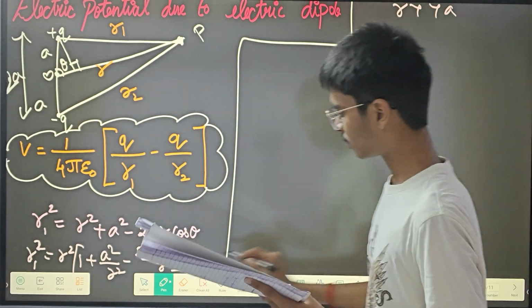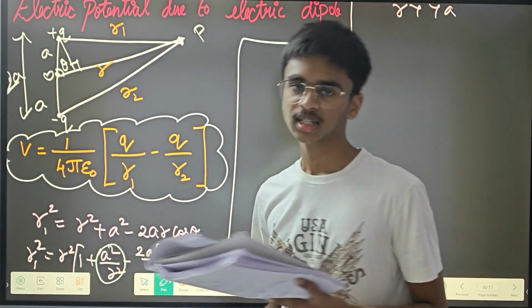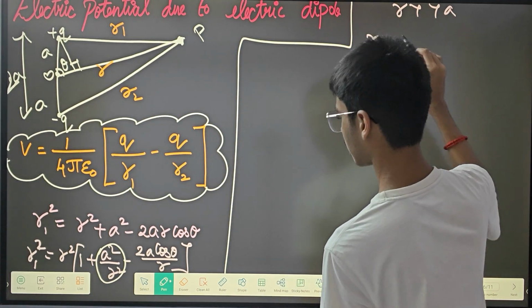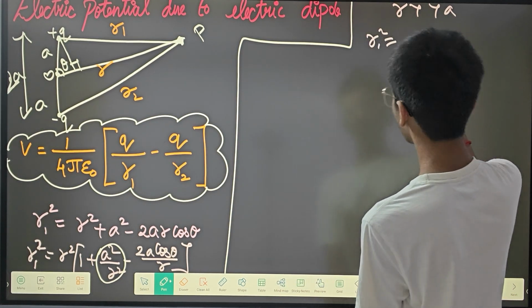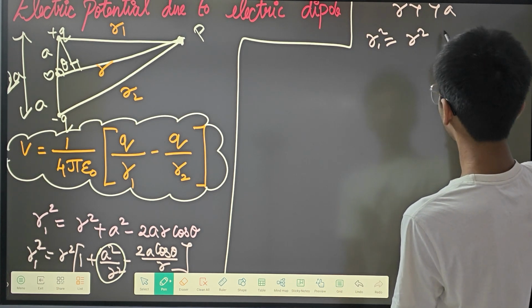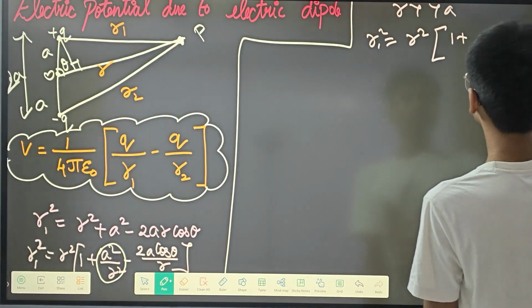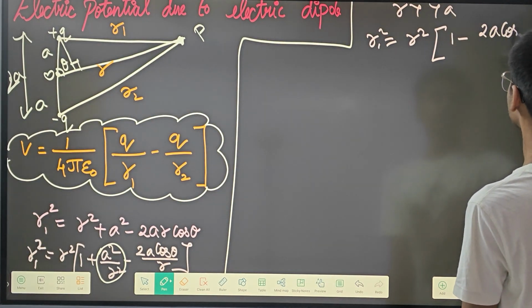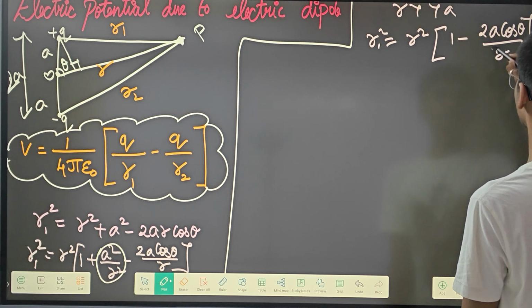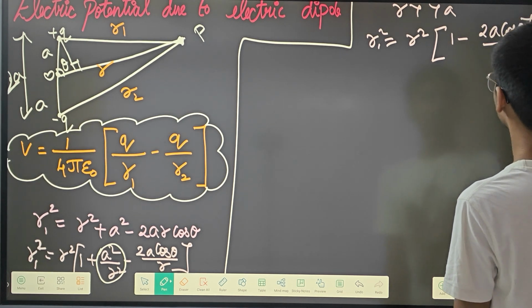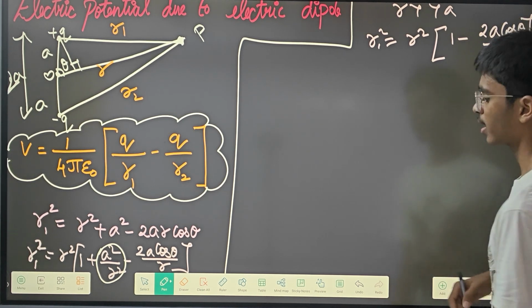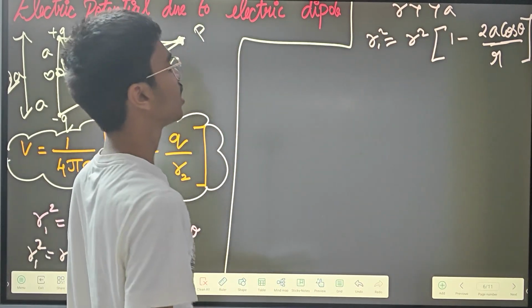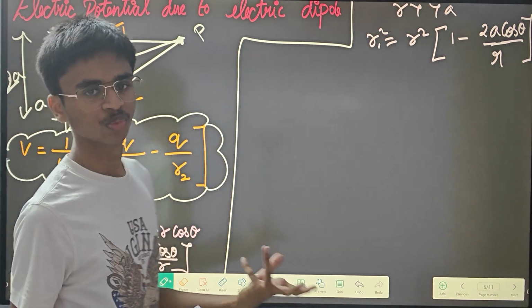Because of that, this total term has to be neglected. If it is neglected, r1 square is equal to r square, open bracket, 1 minus 2a cos theta whole divided by r. It is r, it is not 2. This r and this r are the same, do not think that this r is different because I've changed the font.